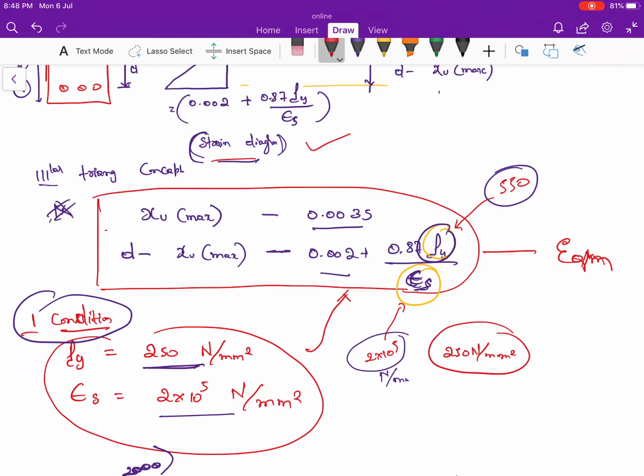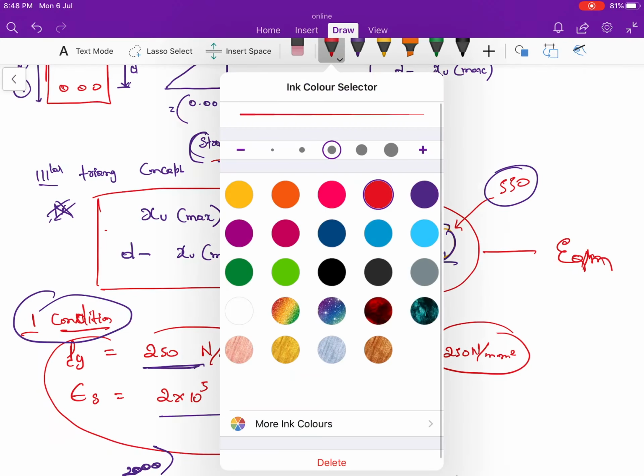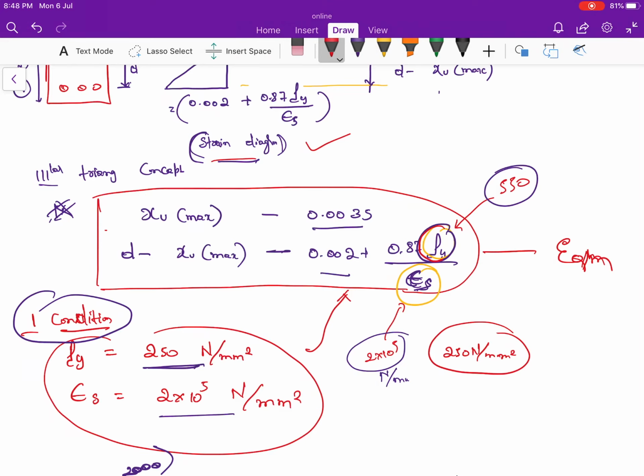In this equation I substituted different grades of steel. You can see the grade of steel is mentioned as Fy, and Young's modulus of steel is constant, that is 2 into 10 power 5 Newton per mm square. The variable is the grade of steel.